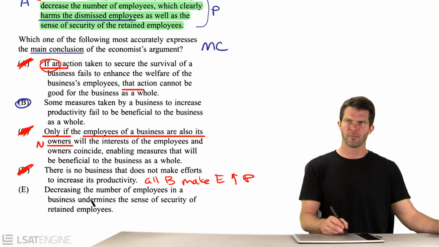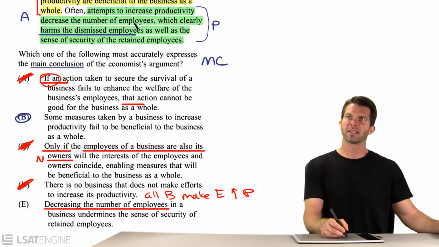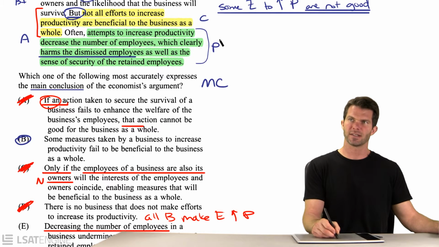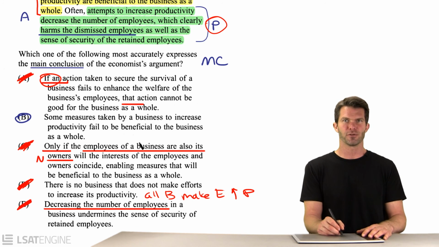And decreasing the number of employees, this isn't mentioned in our conclusion. Decreasing the number of employees undermines the sense of security of the retained employees. I feel like that was part of our premise here, right? So that's not hitting the conclusion. It's getting really close to one of our premises, to our only premise, really. And so answer choice B is the one you want to like. It is the best paraphrase of the conclusion in the passage.